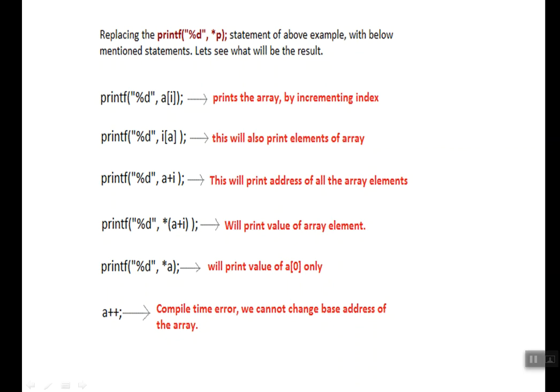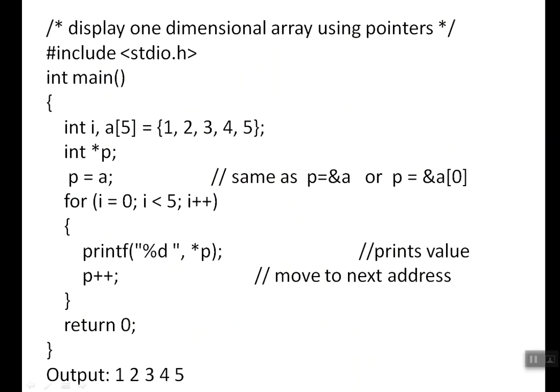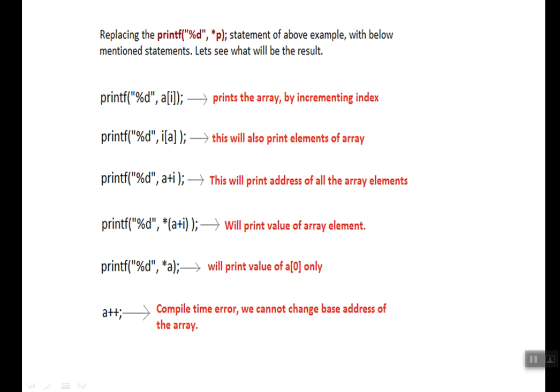Then what about star a? If star of a plus 2, what will you do? a plus 2, again this value. And if simply star a, what will it take? a is nothing but the starting address, right? That is a of 0. Star a means the value, and a of 0. Yes. Okay, if we simply give a plus plus, it will lead to a compilation error, because a plus plus means we are trying to increase the address. You can't increase the address. You can tell it to move to the next address, but you can't go with plus plus.